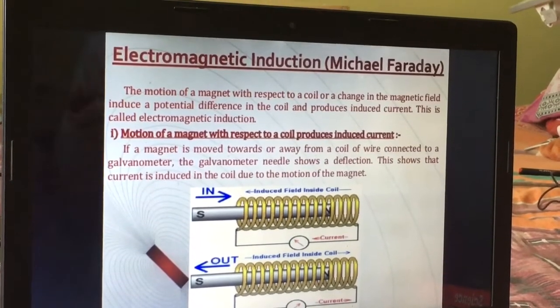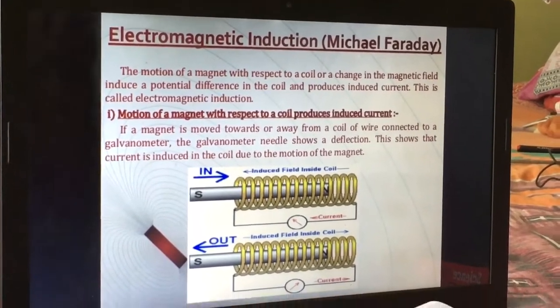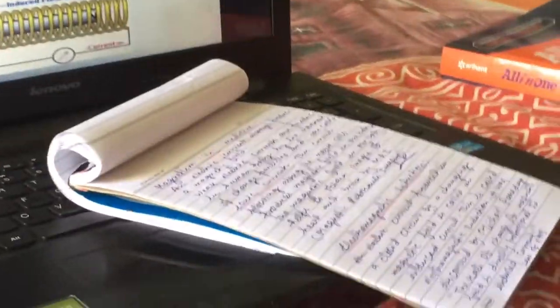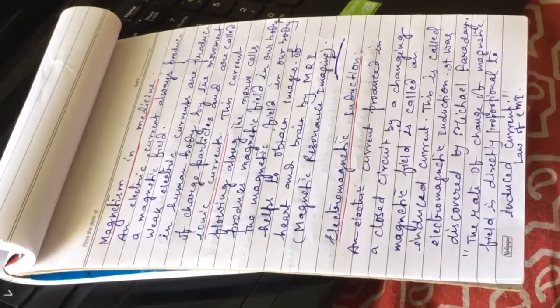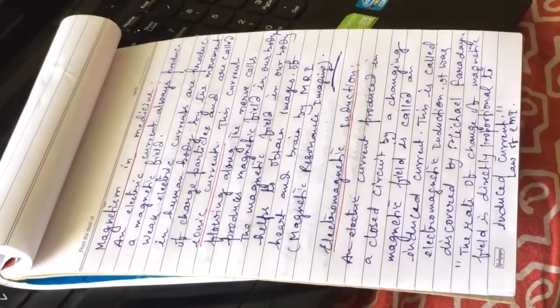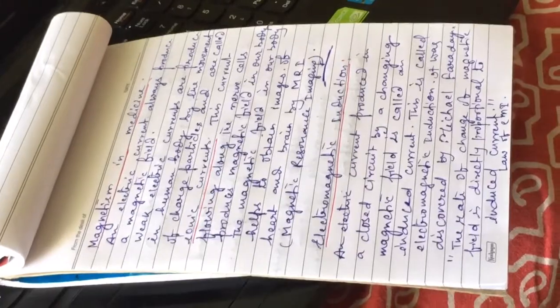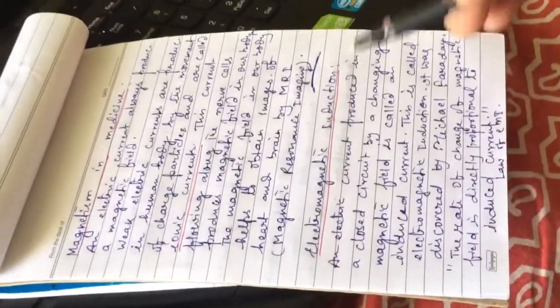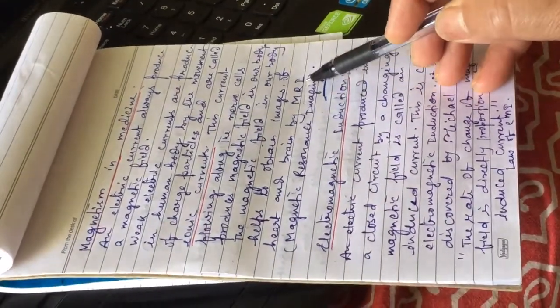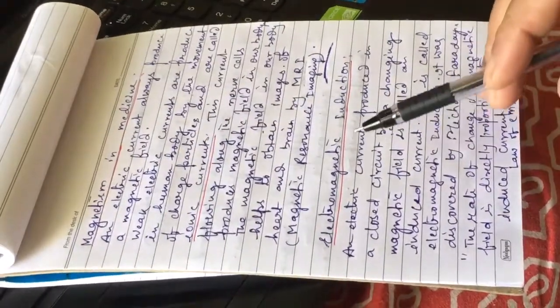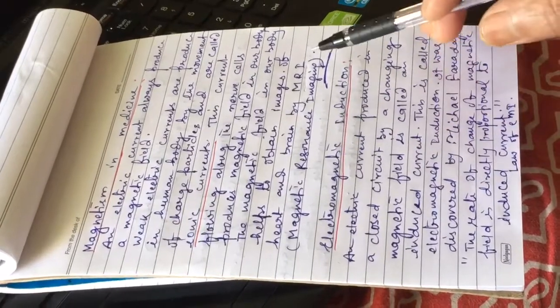I would like to explain. In our body there are so many charges present in our nerves. These charges, while they flow, constitute a small current within our bodies. That small current in our bodies produces a magnetic field, and so there is a technique called MRI, whose full form is magnetic resonance imaging.